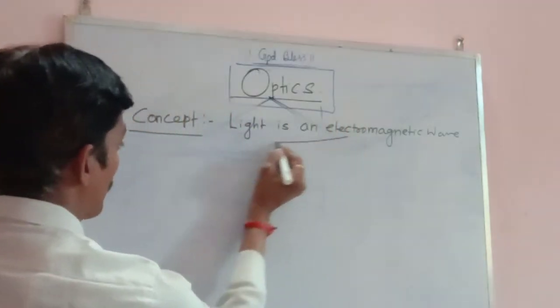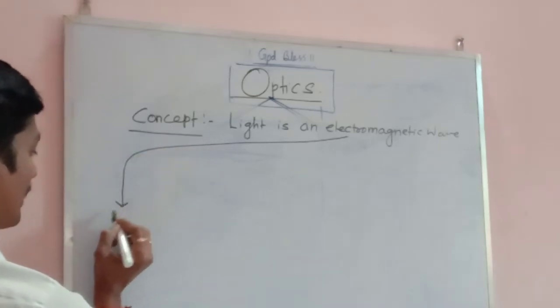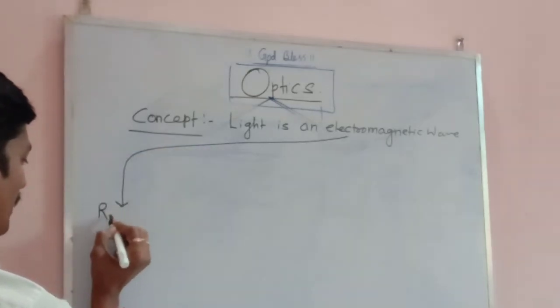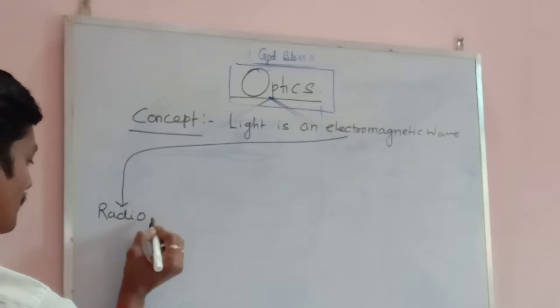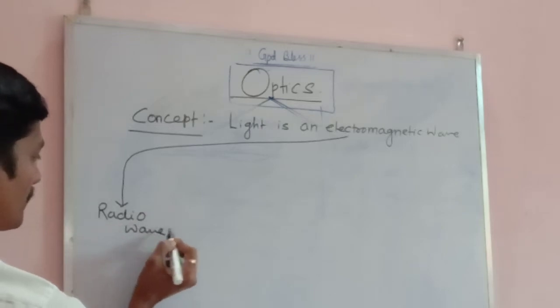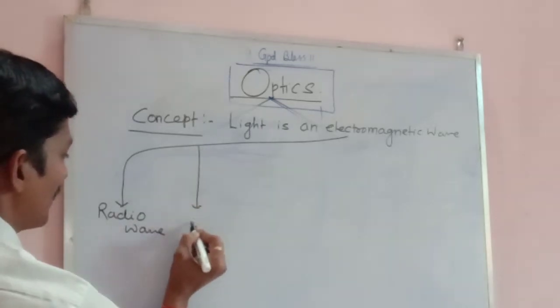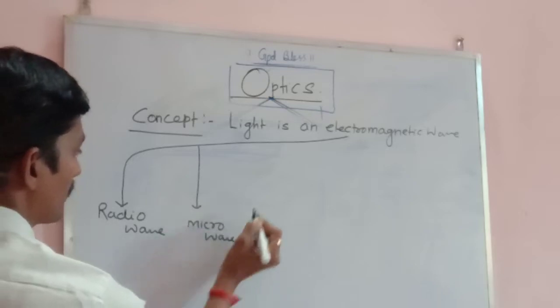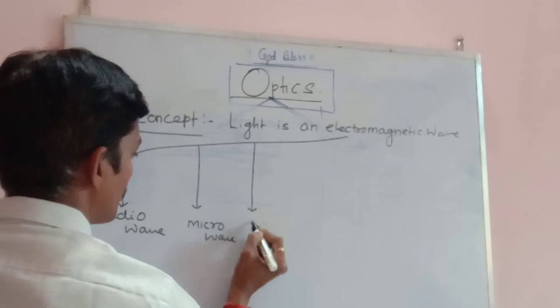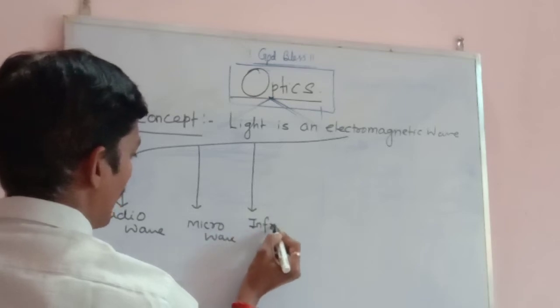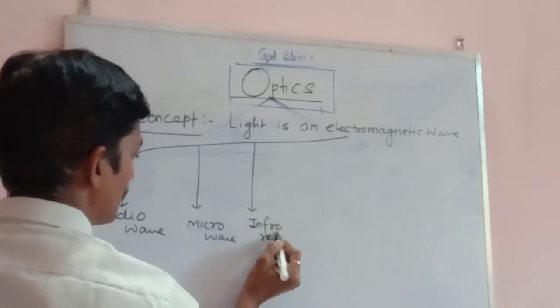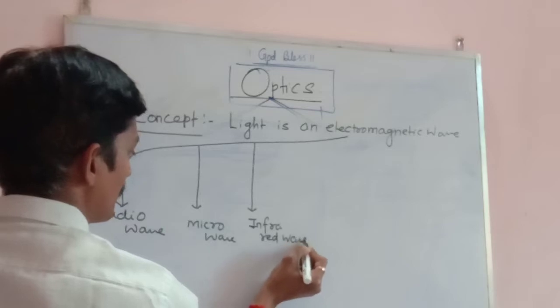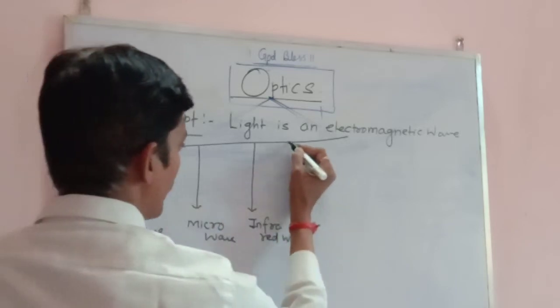I am writing here, the very first is the radio wave. The second is microwave. The third is infrared wave.